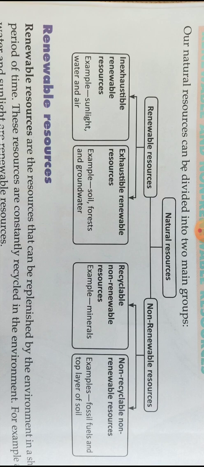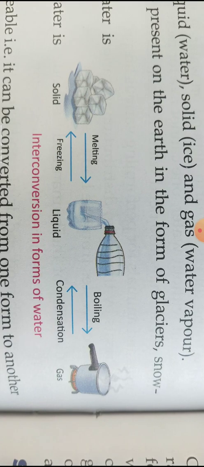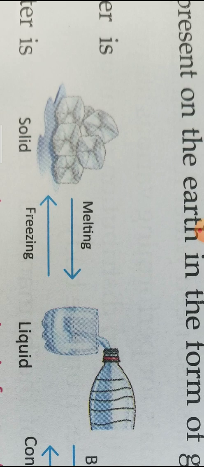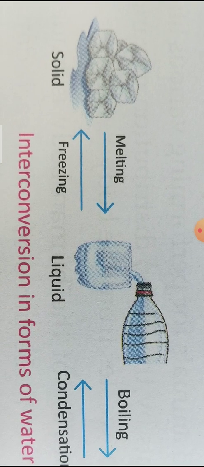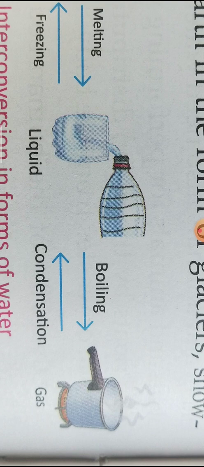Now we are discussing the different forms of water. First is solid. Solid means ice, the solid form of water. After giving heat to the solid ice, it is converted into liquid, and after we give heat again to the liquid water, it is converted into water vapor.